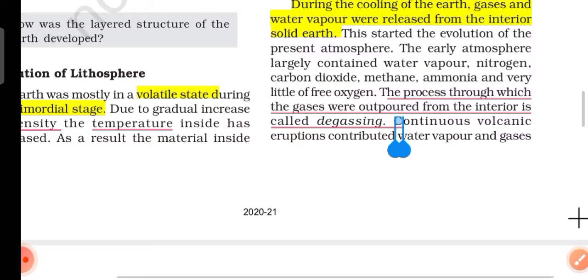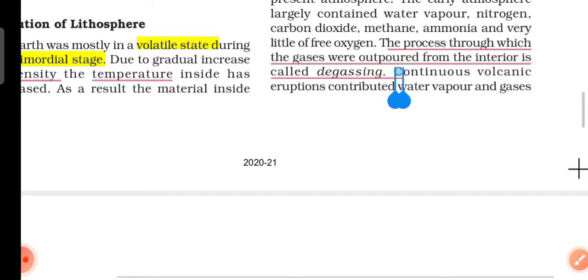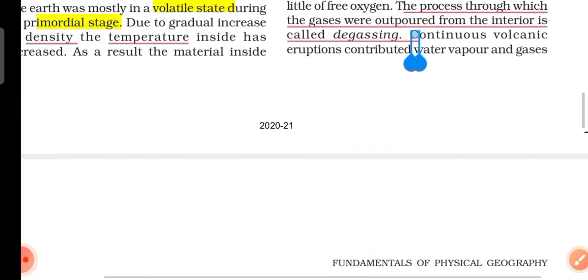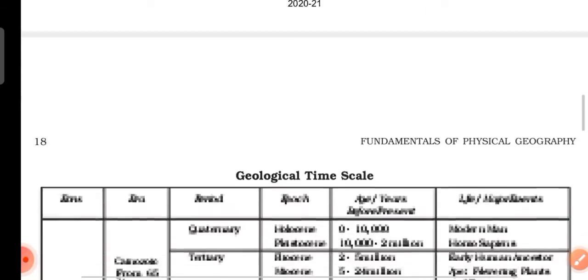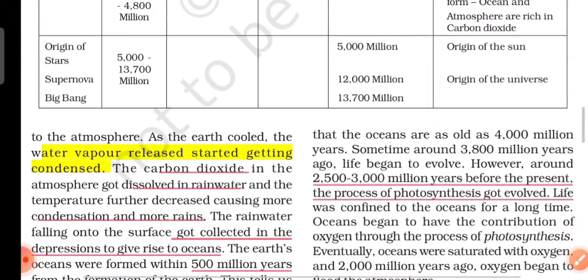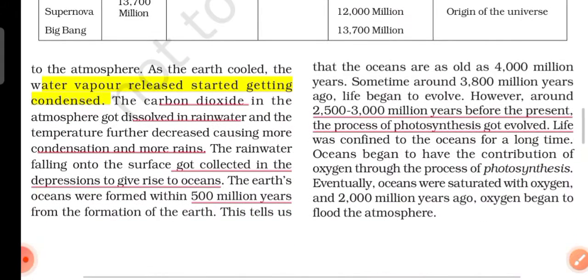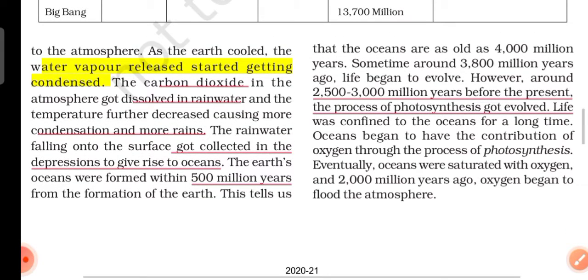In the early atmosphere, methane, carbon dioxide, nitrogen, water vapor, ammonia, and very little free oxygen were present after degassing. Continuous volcanic eruptions contributed water vapor and gases to the atmosphere. After the Earth cooled, this water vapor started condensing. The carbon dioxide dissolved in rainwater, and the temperature further decreased, causing more condensation and rains. Then this rainwater collected in the depressions to give rise to oceans.